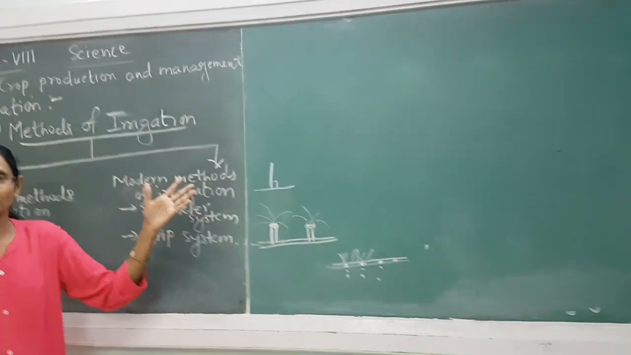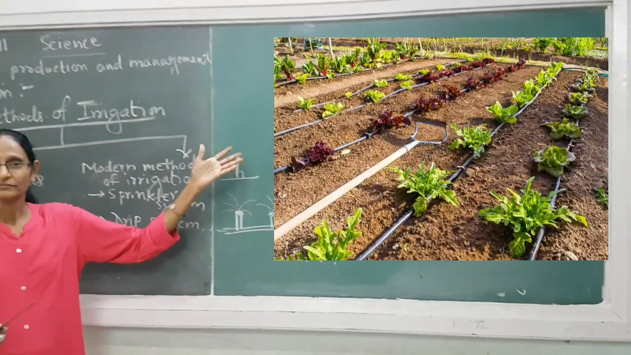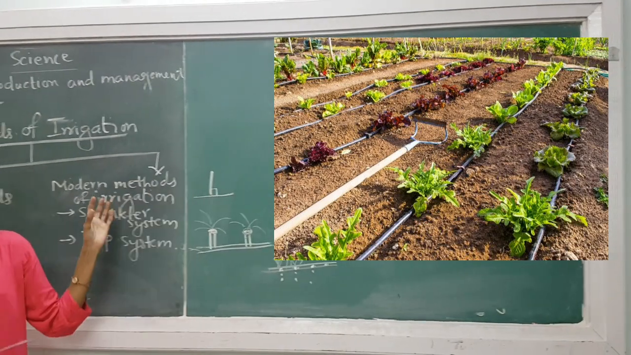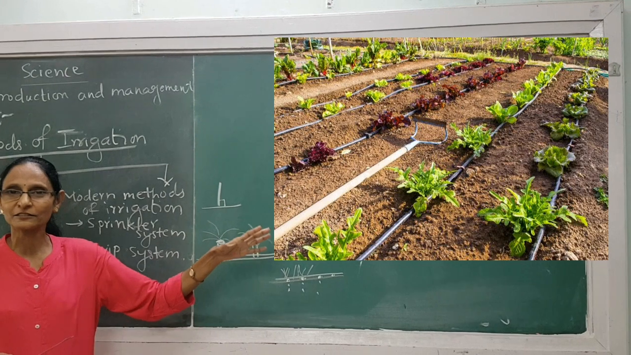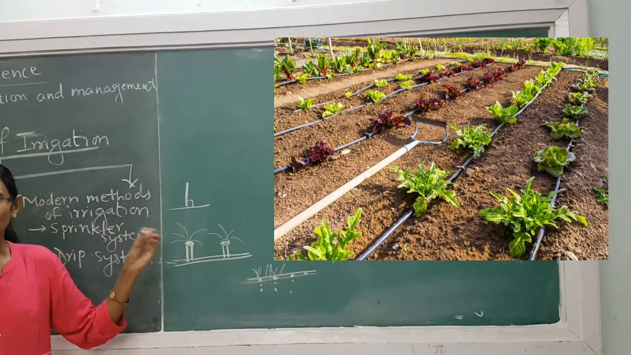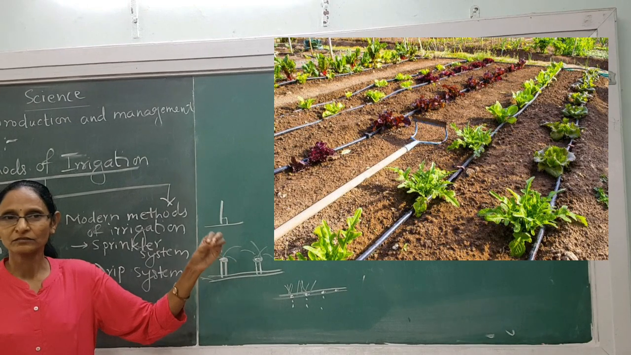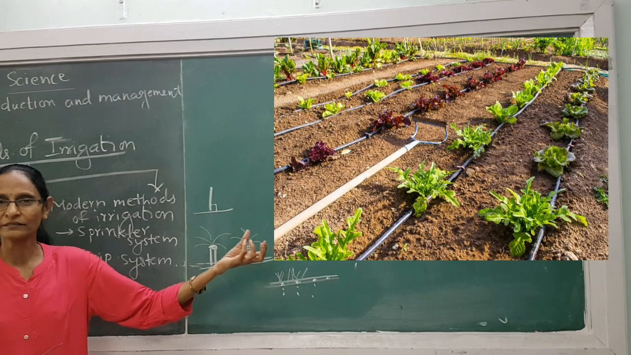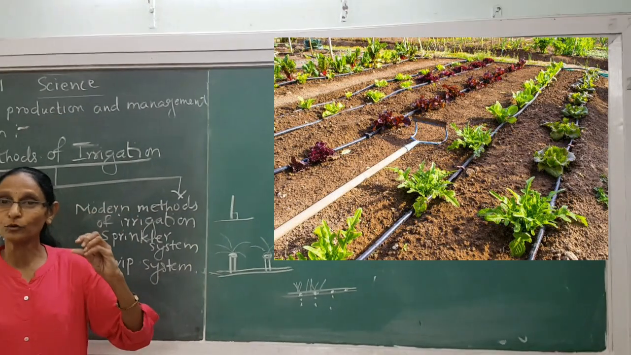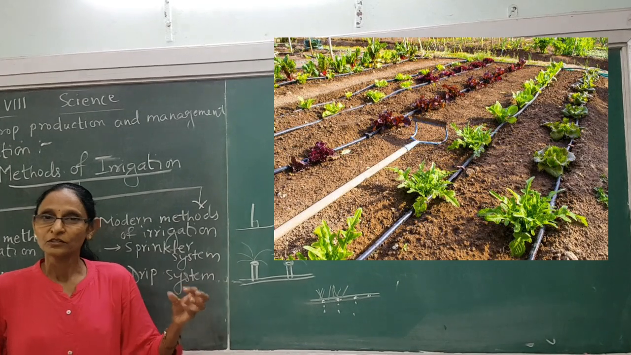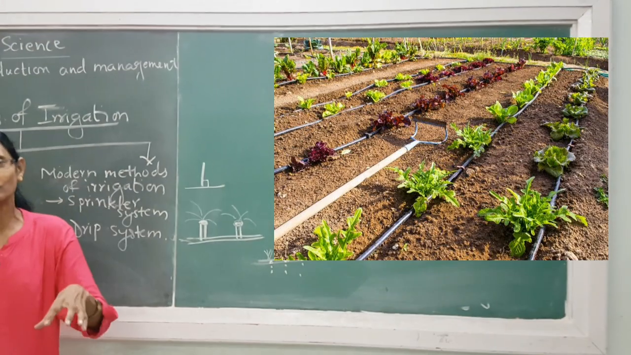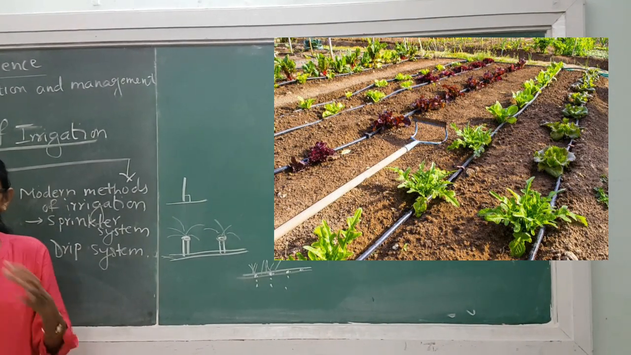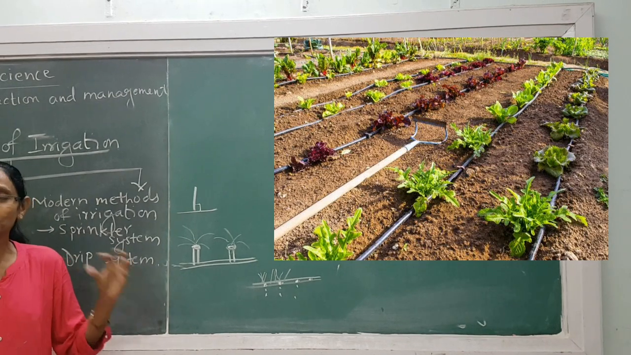See in the picture, in the field a big pipe is there. So water will be supplied through pumps in this pipe with great pressure, and at different points, at some intervals or gaps, you can see some holes are there, and water is coming out drop by drop through those holes. So it will exactly fall on the roots of the plants. So roots can absorb this water. So there is no wastage of water in this method.